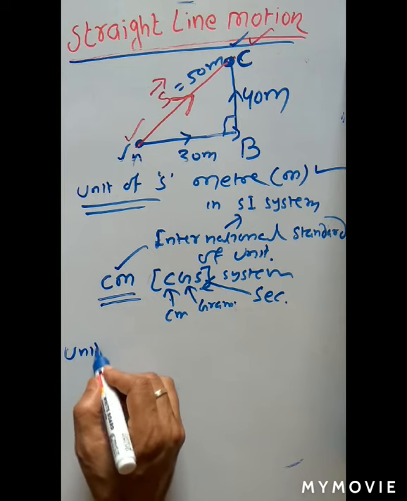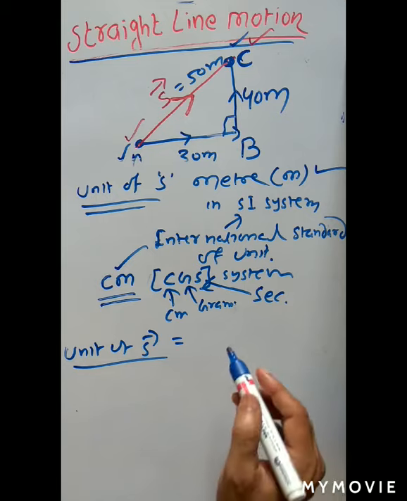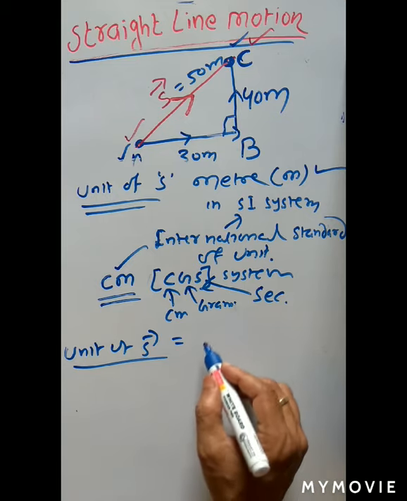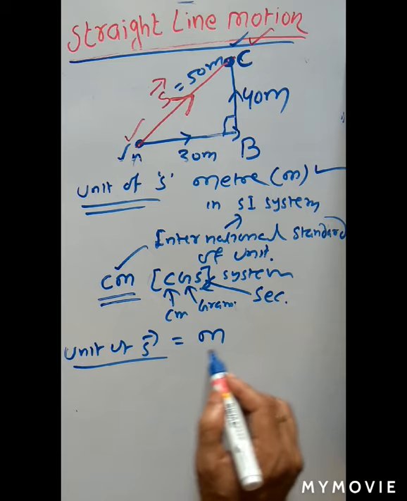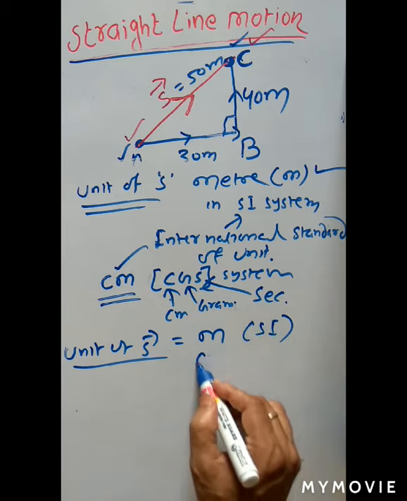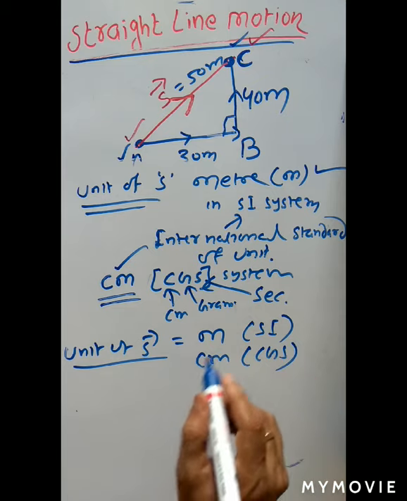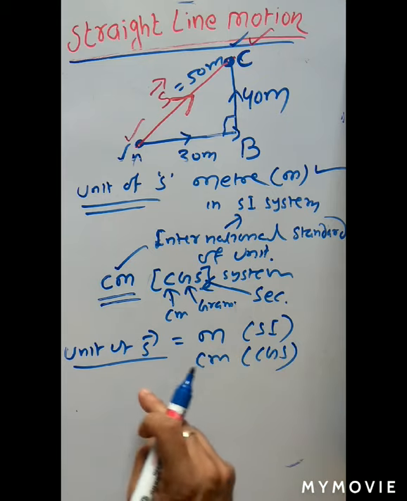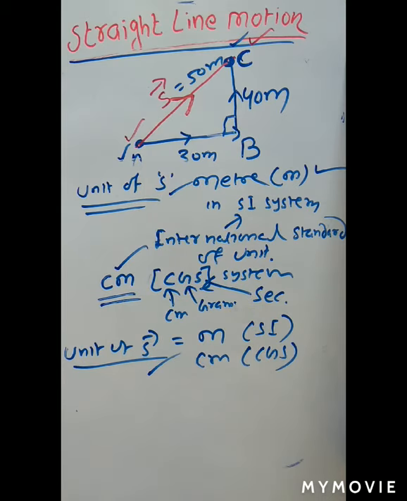Similarly, the unit of displacement. Displacement is also nothing but a length. So here also the unit of displacement is meter, in which system? SI system. Centimeter in which system? CGS system. Okay. So this is the unit of distance and displacement. The units of distance and displacement are the same. Distance is a scalar quantity. Displacement is a vector quantity. Clear?